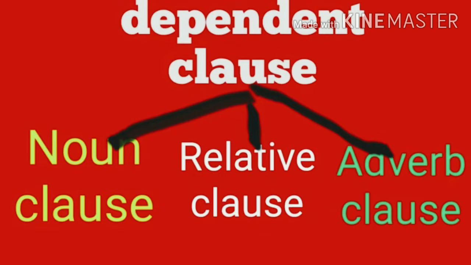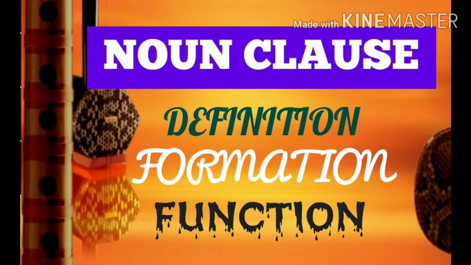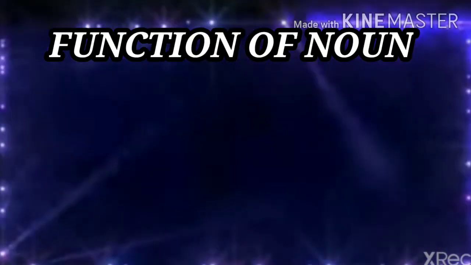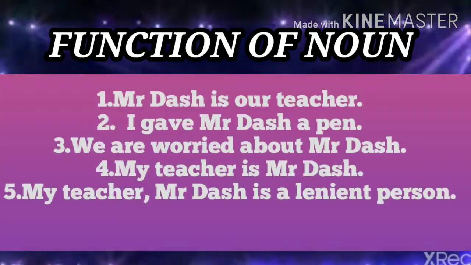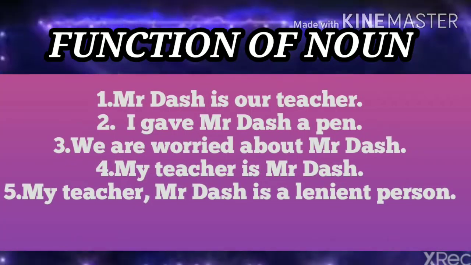Again, subordinate clauses are categorized into three. They are noun clause, relative clause, and adverb clause. Today we shall discuss about noun clause only. Before coming to the noun clause, let's first discuss about the function of noun. Look the following 5 sentences carefully.